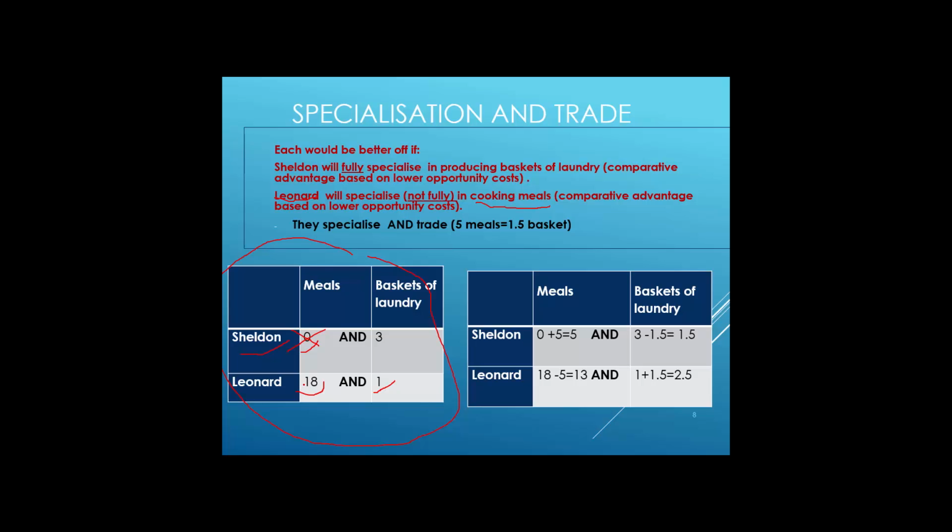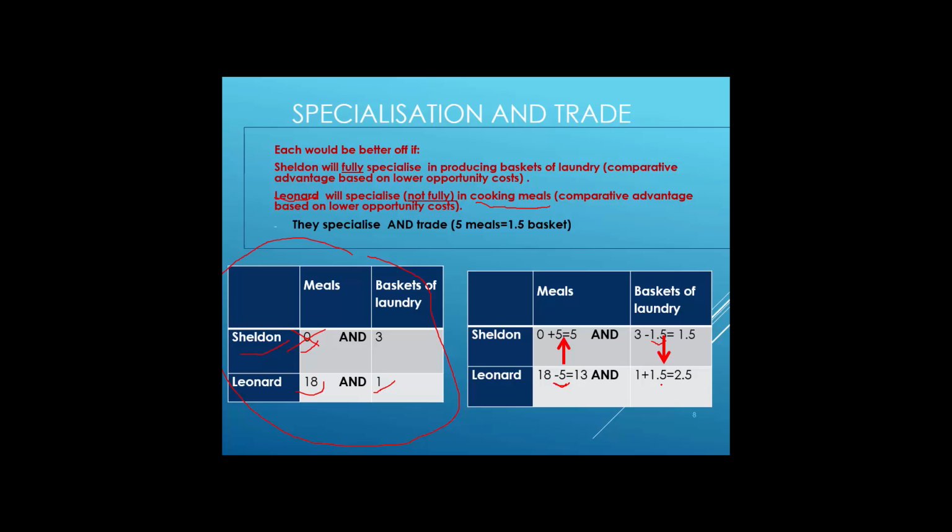Leonard will be willing to give her 5 meals, and in exchange she will pay him 1.5 baskets of laundry. You have an arrow showing that Leonard will give 5 meals to Sheldon, and in exchange Sheldon will give 1.5 baskets of laundry to Leonard.